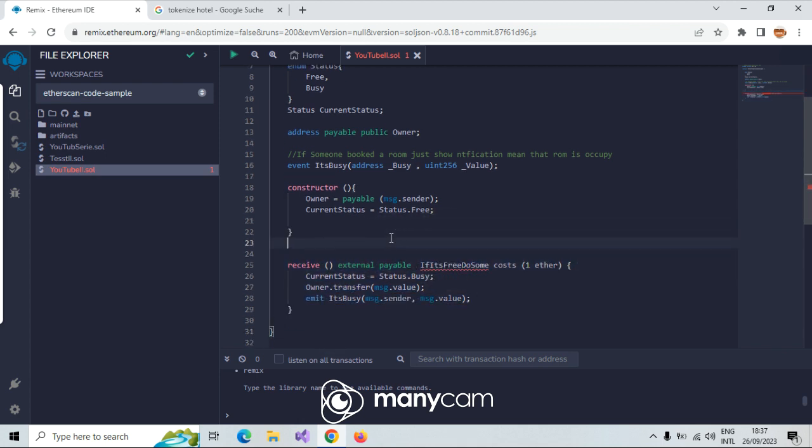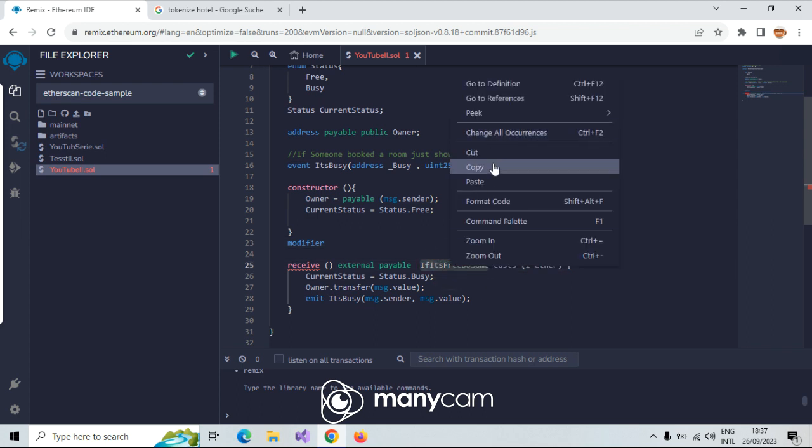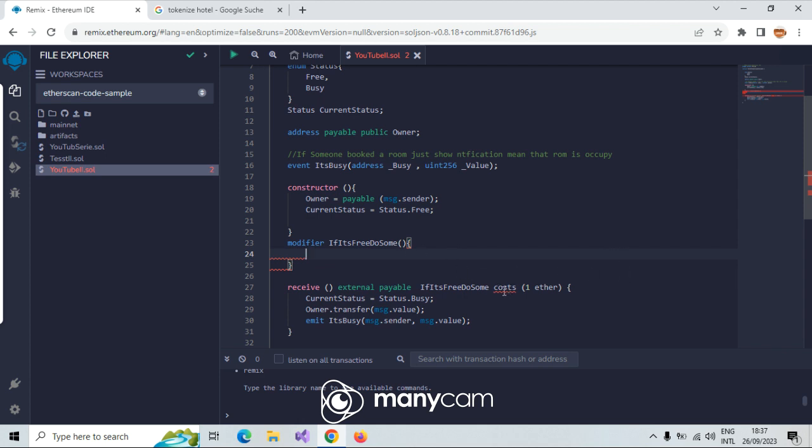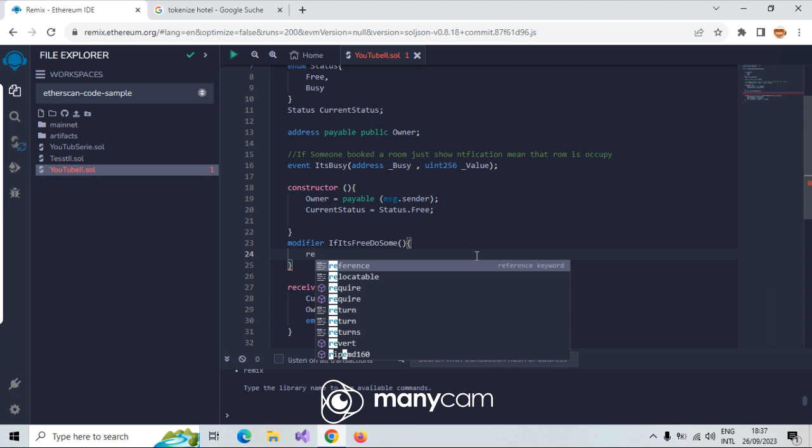And now modifier, and I'm going to copy this. I put it here. I say like this, and then here open this one, and then here we require something.